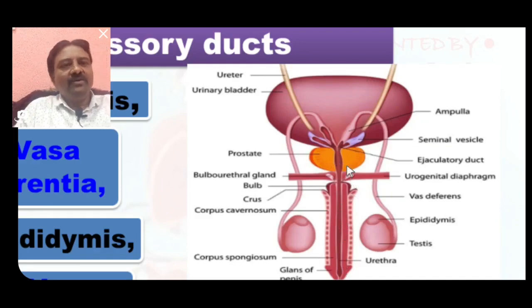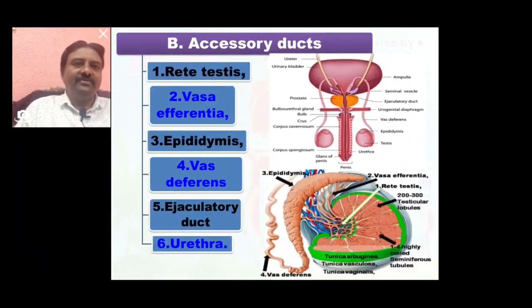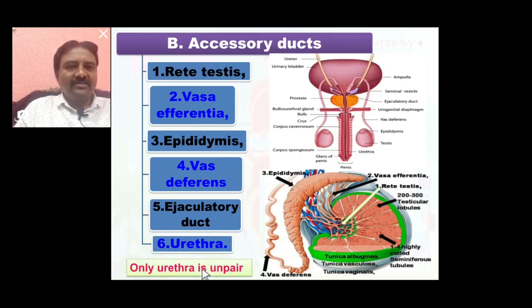So all these 6 different ducts are seen here; we will discuss in detail all these 6 ducts: rete testis, vasa efferentia, epididymis, vas deferens, ejaculatory duct and urethra. Now let us start, but before that, one sentence here: only the urethra is unpaired. All the others other than the urethra are paired structures.